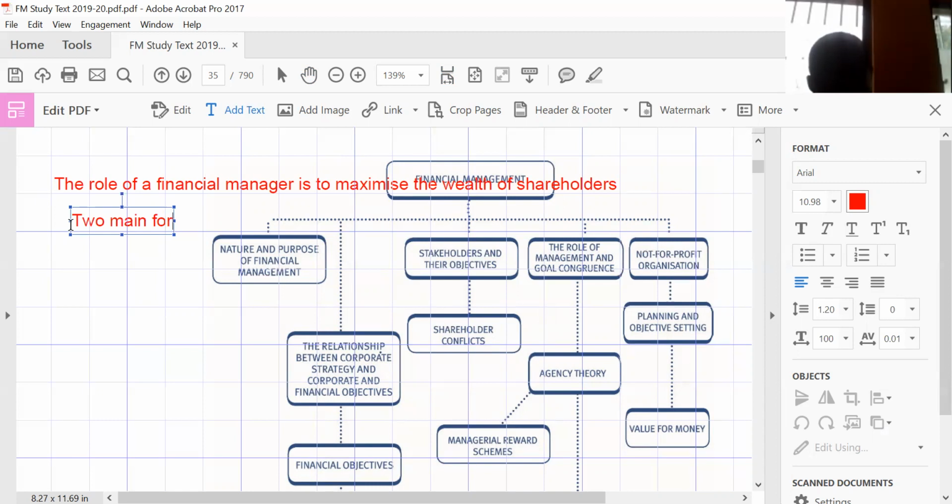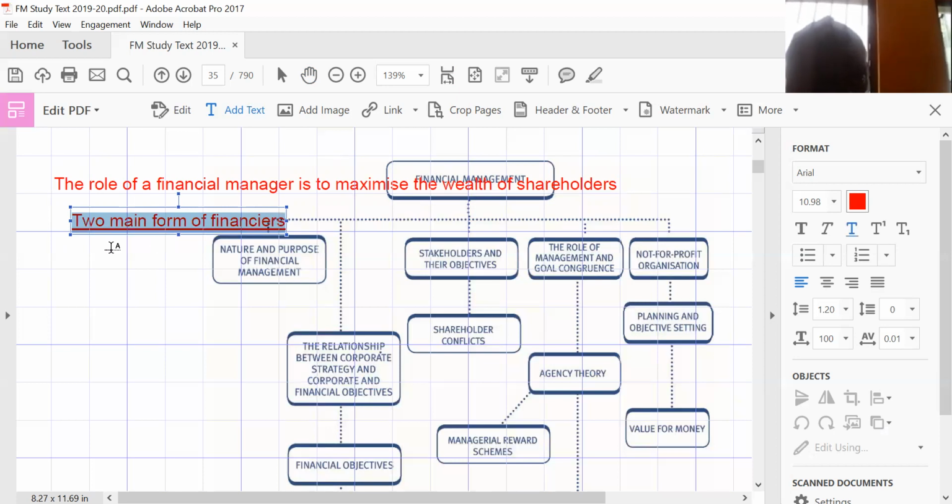But we are talking about two main sources of funds, which we can get from equity holders and debt holders. These people who give us that money, we call them financiers. So let me indicate here two main forms of financiers. A financier is somebody who provides you cash, then you use the cash in the running of the affairs of the business. We have the first one to be equity holders.